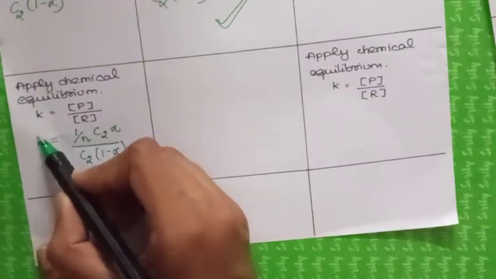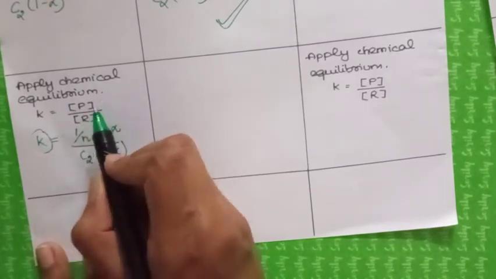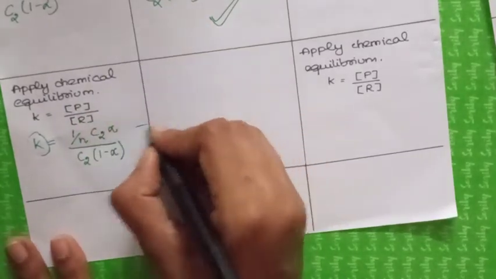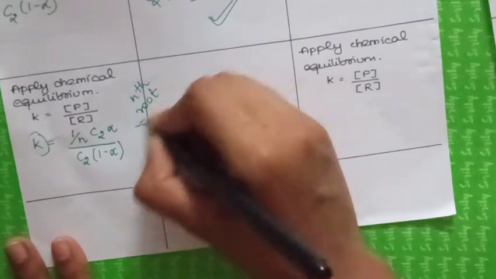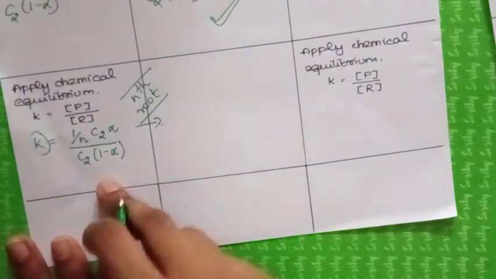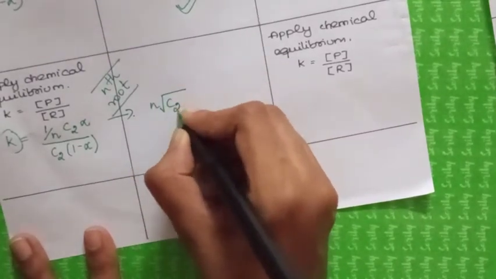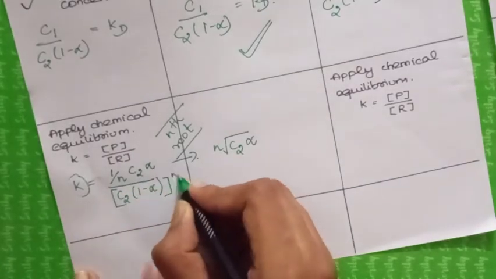If I take the nth root of this constant, it will remain a constant only. So take the nth root on both sides. If I do that, we will get the nth root of C2 alpha. See here, the concentration of this has power n.